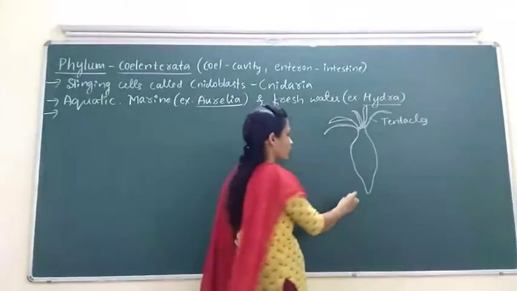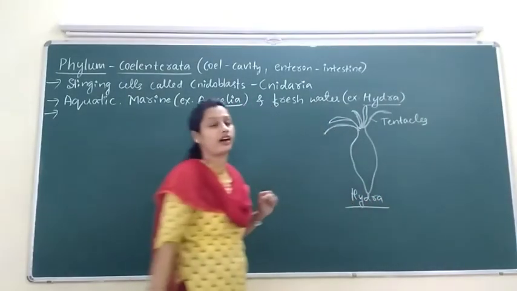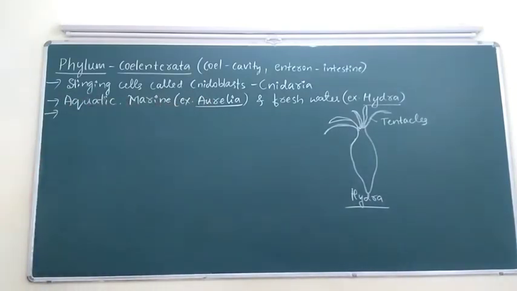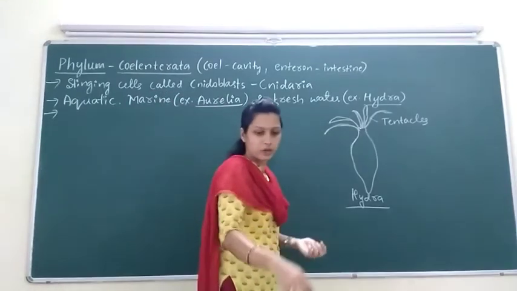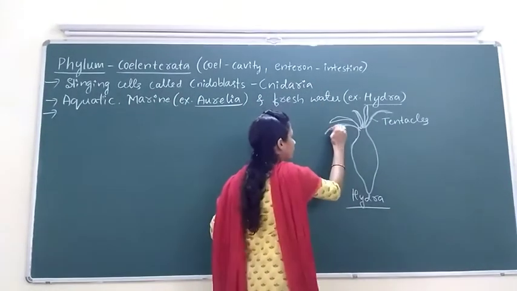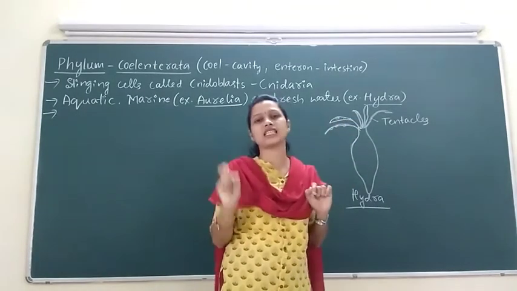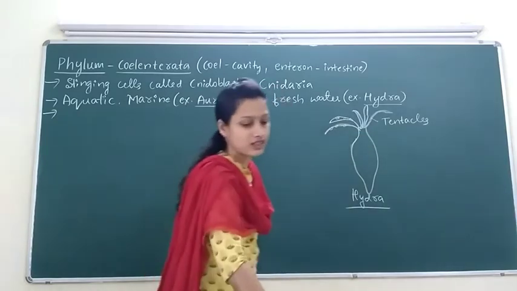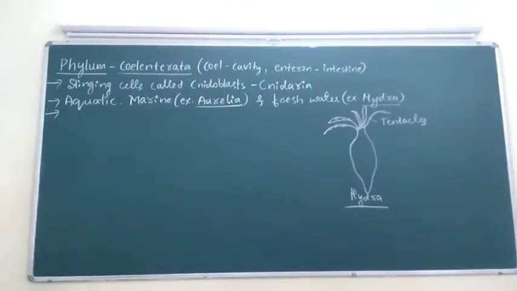Usually, the cnidoblasts or stinging cells are present on the tentacles as well as on the body. These are cnidoblasts, the stinging cells present on the tentacles and on the body surface of the cnidarians.